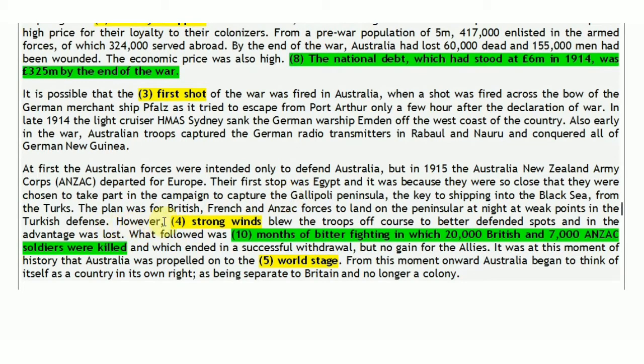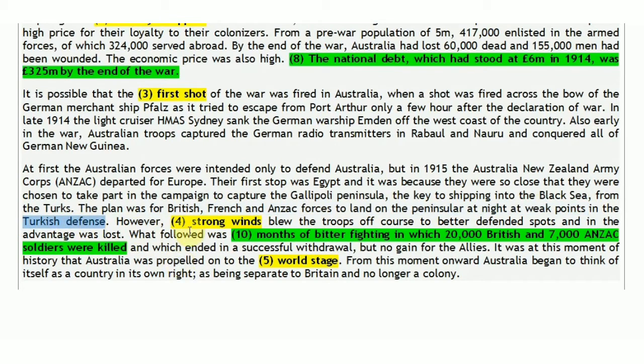The plan was for British, French, and Anzac forces, these three forces, to land on the peninsula at night at weak points. Their intention was to attack those points where the Turkish defense was weak.